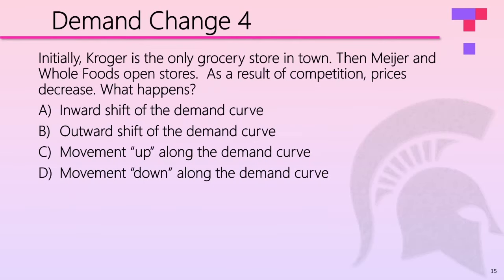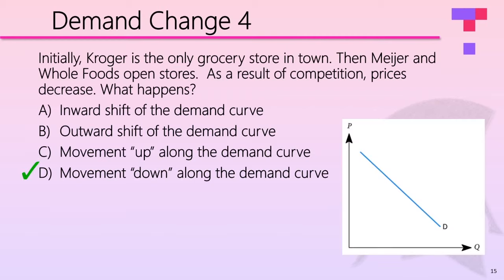Next. Initially, Kroger is the only grocery store in town. Then Meijer and Whole Foods open stores. As a result of competition, prices decrease. What happens? The answer here is D. We have movement down along the demand curve. So nothing changed about how much people like groceries. The only thing that happened was groceries got cheaper. So price goes down, quantity goes up.